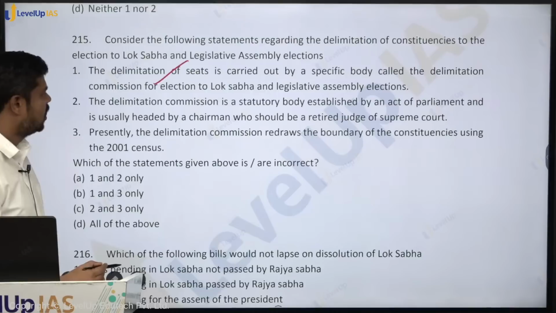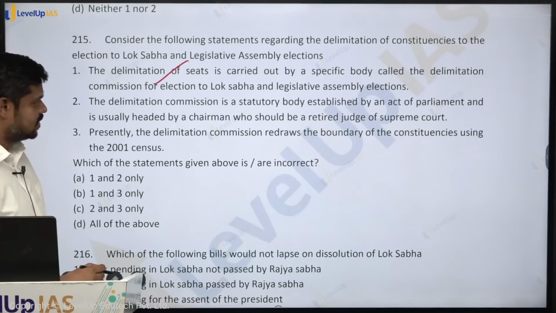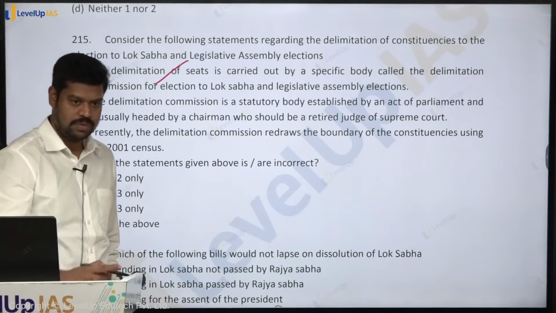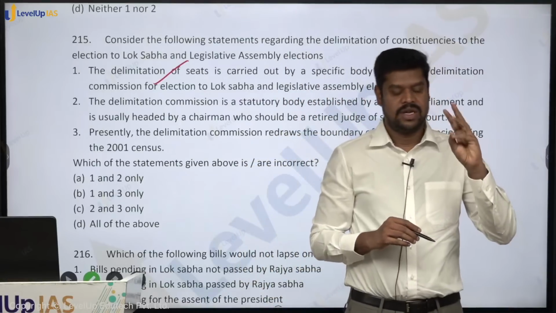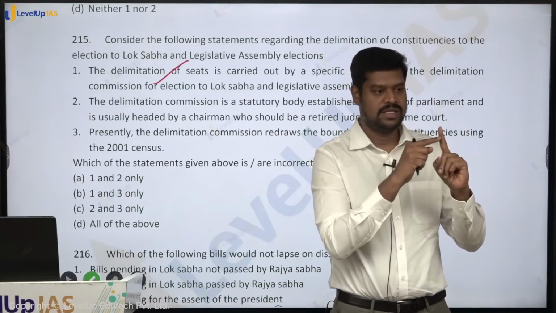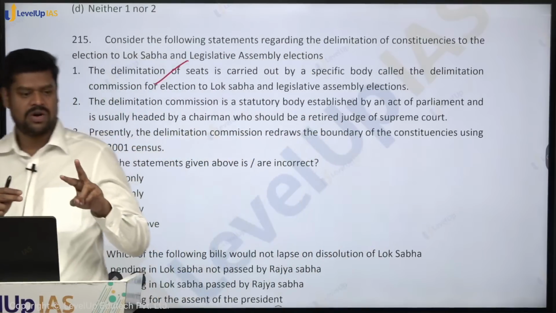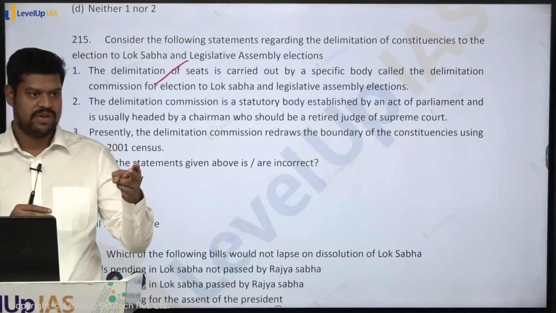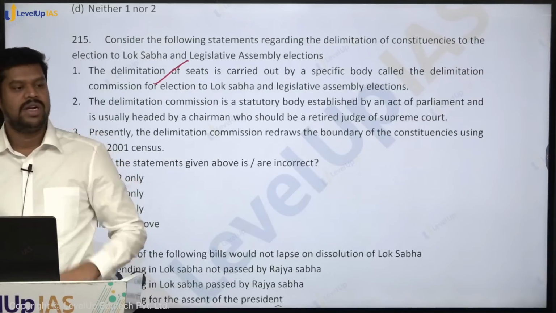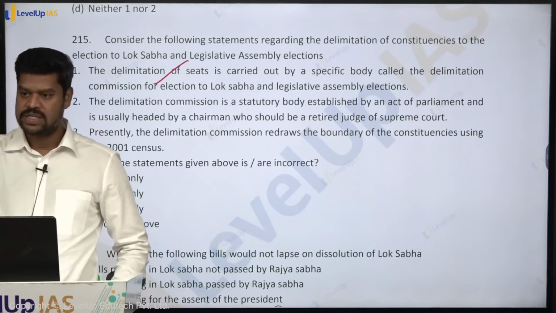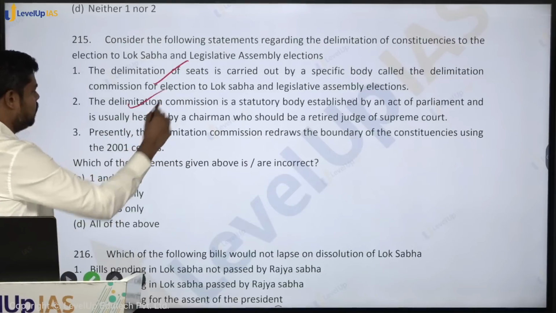Statement 1. The Delimitation Commission is a statutory body established by an Act of Parliament, usually headed by a chairman who would be a retired judge of Supreme Court. That is also true. If you see the composition of the Delimitation Commission, it is 3 members, usually headed by a retired judge of a Supreme Court, and then they have someone who is the Chief Election Commissioner or any other election commissioner nominated by the Chief Election Commissioner as an ex officio member. And you know that the Delimitation Commission will carry out the delimitation state wise. So the concerned state election commissioner will also be part of it. So this is the composition. So this is also true.